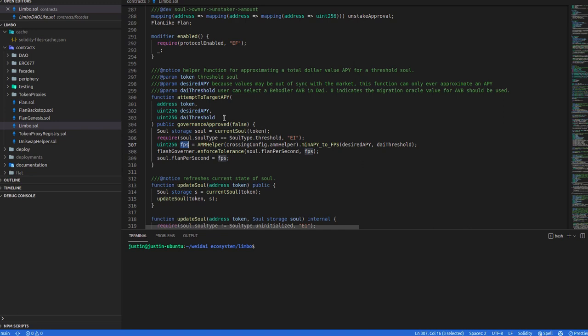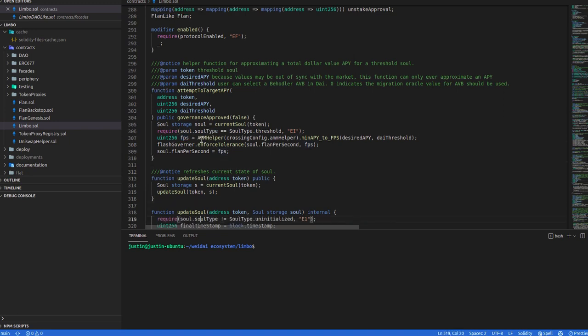So it's quite difficult. If the community had to do this themselves, there would need to be some nice front-end code written, and there would need to be calculations done and all of that. So this just on a smart contract level does all of that heavy lifting for you, so that we can just say, look, I want to set the minimum APY to 100% or whatever. So you just say 100%, the crossover value is $10,000, and then under the hood, Limbo will figure out what your flan per second needs to be in order to achieve that APY, and it will set it. So I guess that wasn't so complicated.